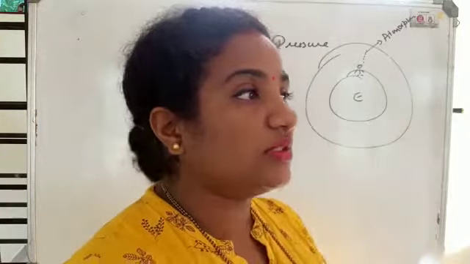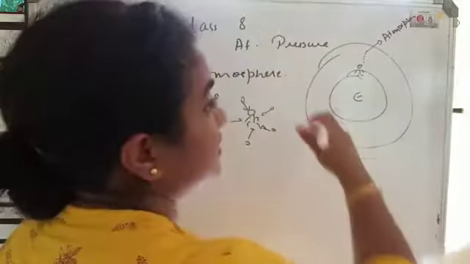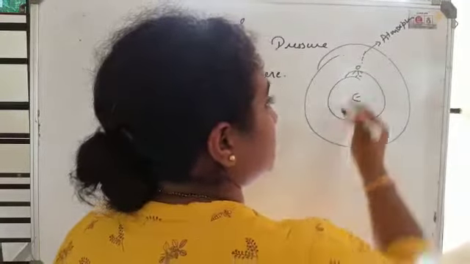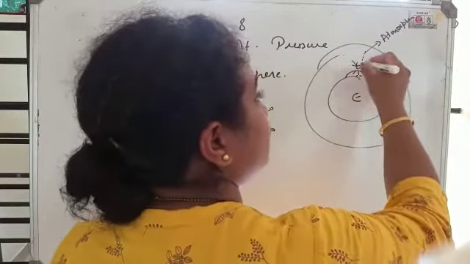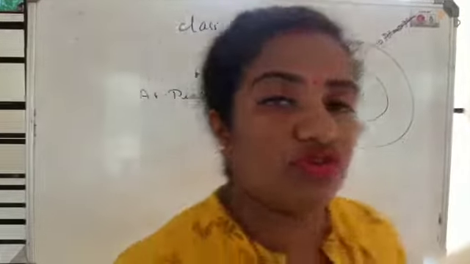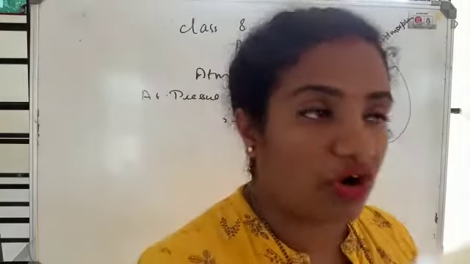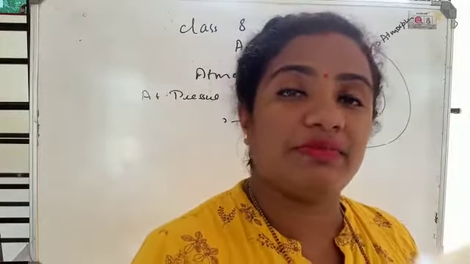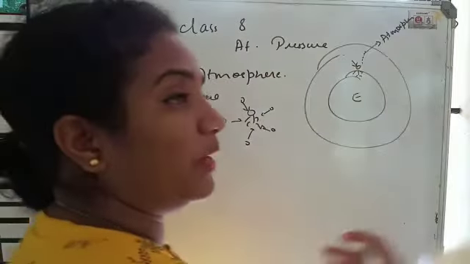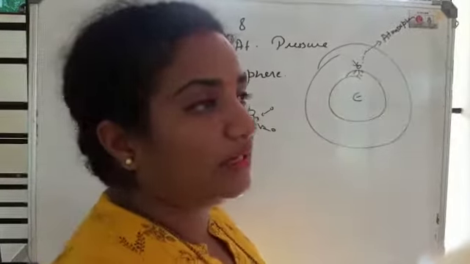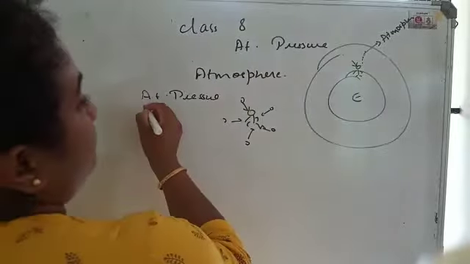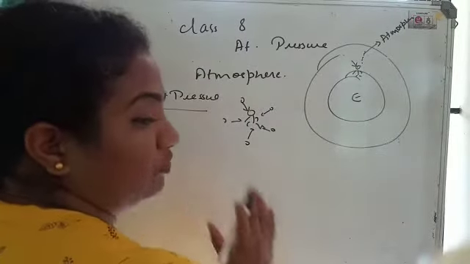You can imagine that where we are standing, on the earth's surface, we are bound by or contained by the atmosphere. So automatically the air particles present in the atmosphere will exert some force, some pressure, on us. This pressure experienced by us is called atmospheric pressure. The value of atmospheric pressure varies depending upon certain criteria. Now, that is about atmospheric pressure.